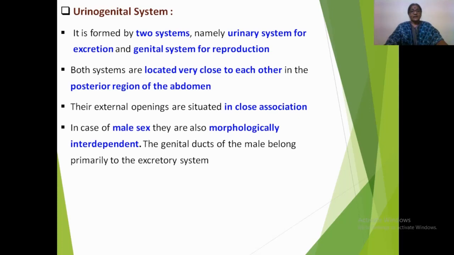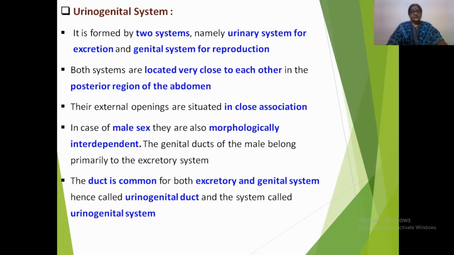And particularly in case of the vertebrate males including Calotes, they are also morphologically interdependent, that is the excretory system and the genital system. Thus the genital duct also functions as the excretory duct, as it primarily functions as the excretory duct.